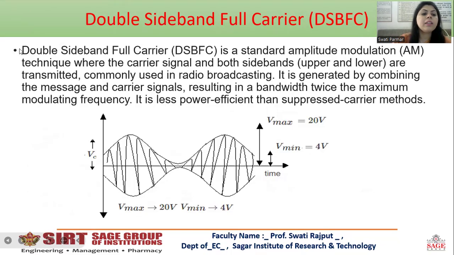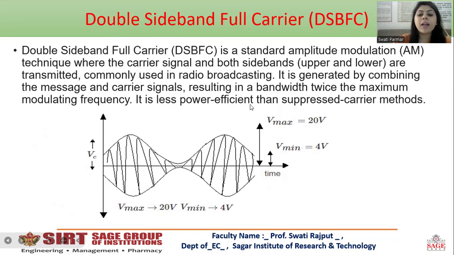Then double sideband full carrier, that is the second type of amplitude modulation, is a standard amplitude modulation technique where the carrier signal and both sidebands, upper and lower, are transmitted. Commonly used in radio broadcasting, it is generated by combining the message and carrier signals, resulting in a bandwidth twice the maximum modulating frequency.